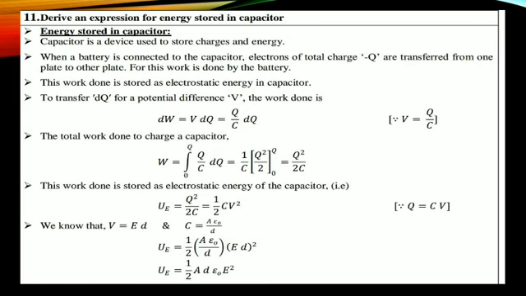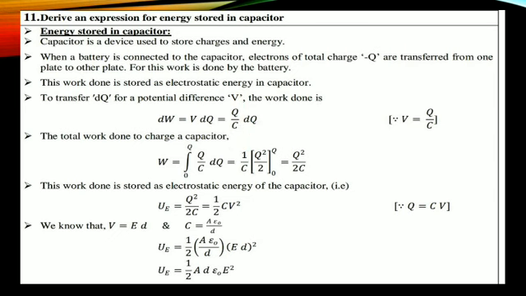It starts from a dq amount of charge at potential V, the work done is potential into amount of charge, V into dq. What is V? Potential is nothing but the ratio of charge to capacitance. So V is equal to Q by C. Substituting this, I get Q divided by C into dq.